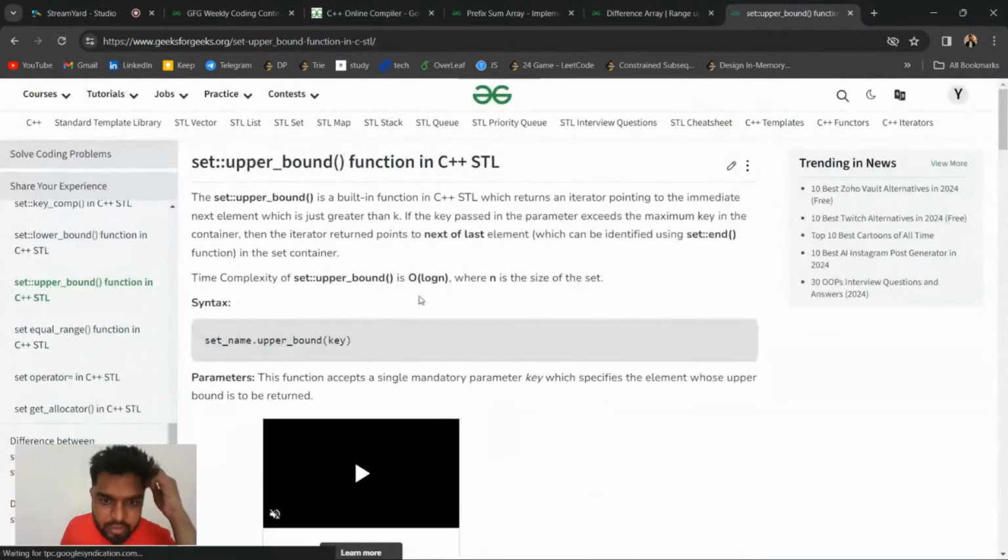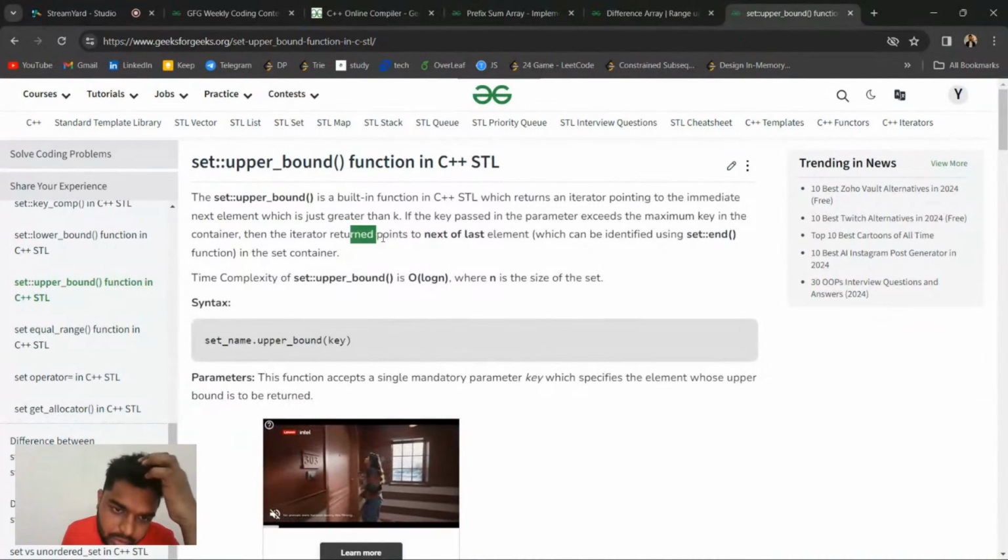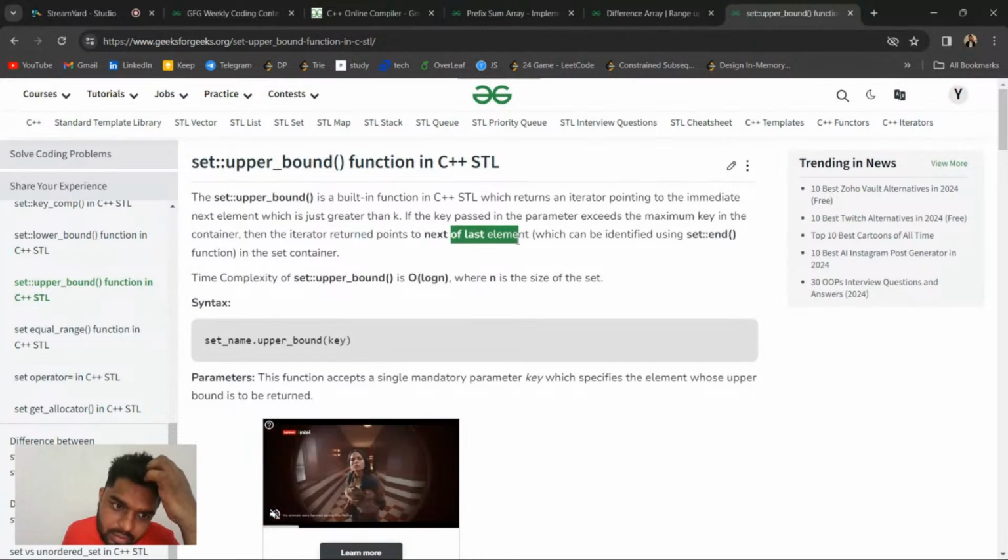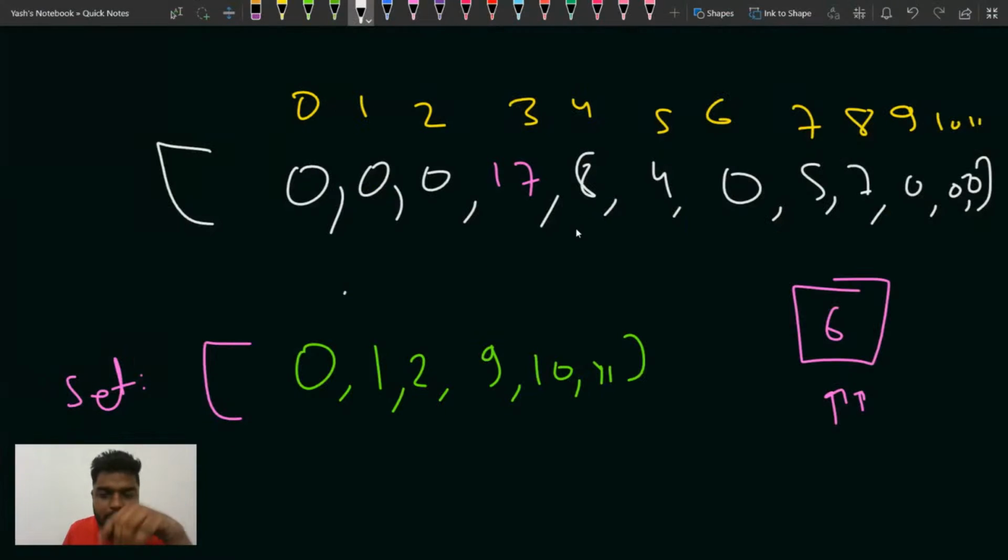What does upper bound give me in a set? It returns a pointer to the next element in the set container. So it will point to the next element that is greater than this element, somewhere here, I guess.